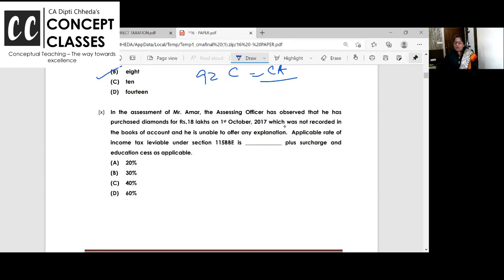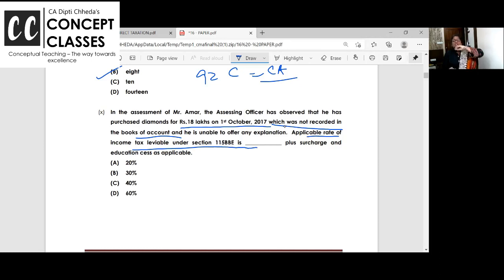In the assessment of Amar, the assessing officer has observed that he has purchased diamonds for 18 lakhs which were not recorded in the books of accounts. Okay, so some purchases were made and they were in stock. You have not recorded the stock. So unrecorded stock, section 68, 69. If the stock is there in your house and it's not there in books, it means it's your illegal stock. Illegal stock, from where did you purchase? Illegal income. So it is taxable. Applicable rate of tax under 115BBE?